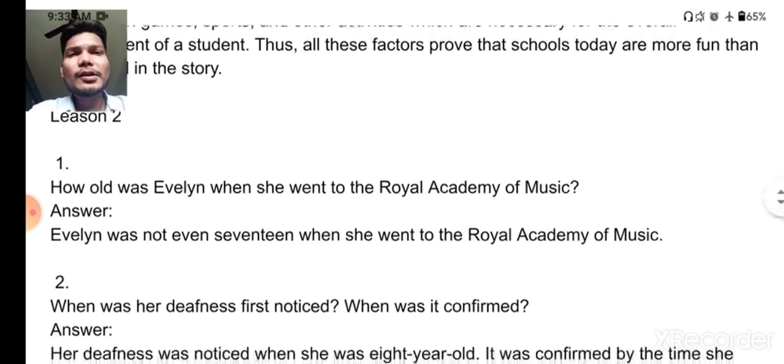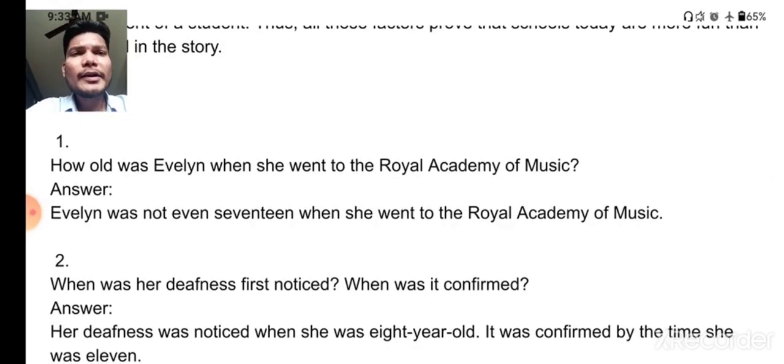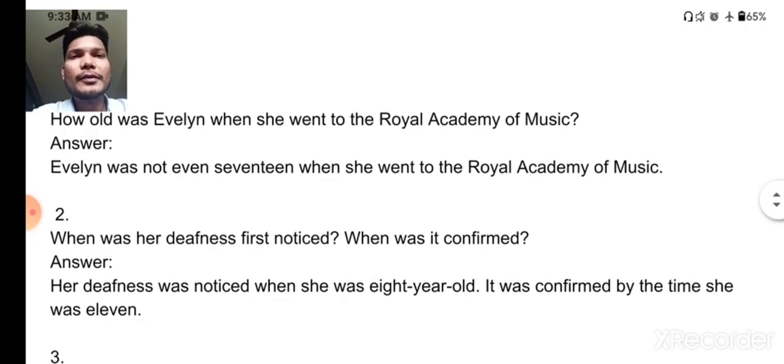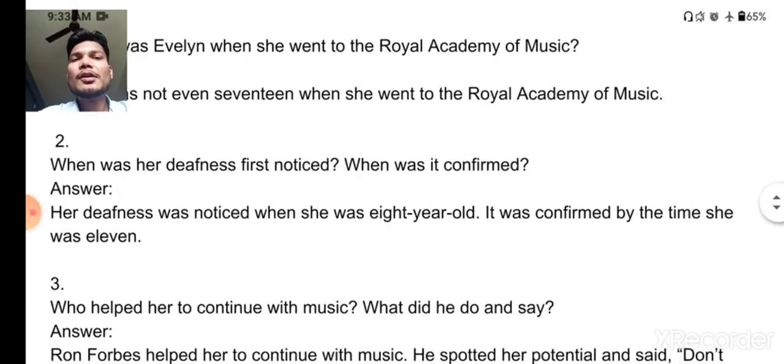Okay, so here the first question is, how old was Evelyn when she went to the Royal Academy of Music? 1 mark questions are there. Evelyn was 17 when she went to the Royal Academy of Music, so you can write here that she was 17 years old. Second question, when was her deafness first noticed? When was it confirmed? Her deafness was first noticed when she was 8 years old, and it was confirmed by the time she was 11. You can write this answer.